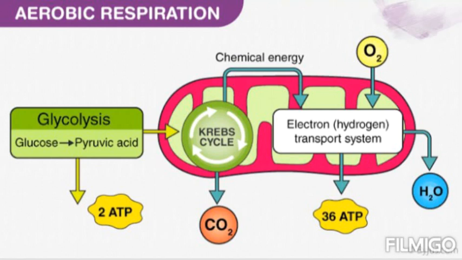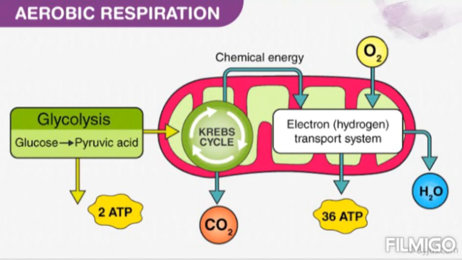And this oxidation of glucose in aerobic respiration takes place in three steps. The first step is glycolysis. It is also called the EMP pathway, named after the scientists: E stands for Embden, M stands for Meyerhof, P stands for Parnas. So these are the scientists who studied this glycolysis, which is also called the EMP pathway.